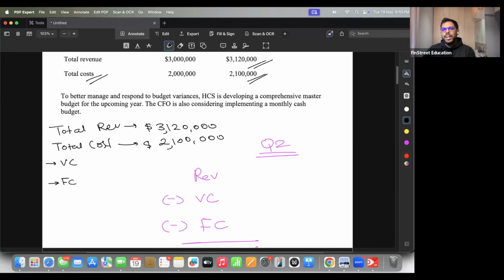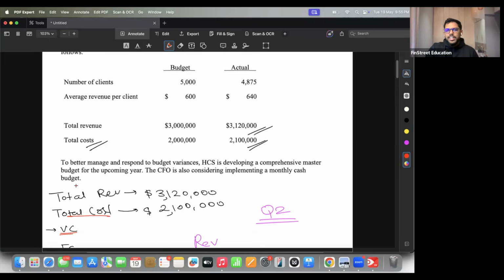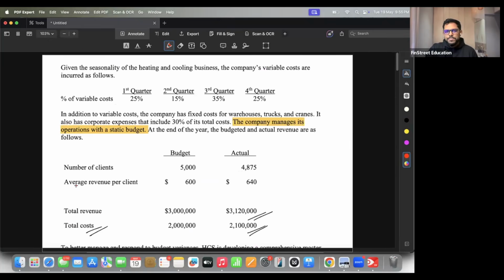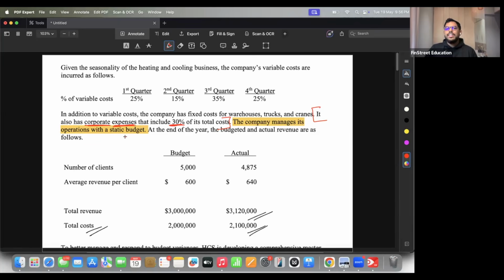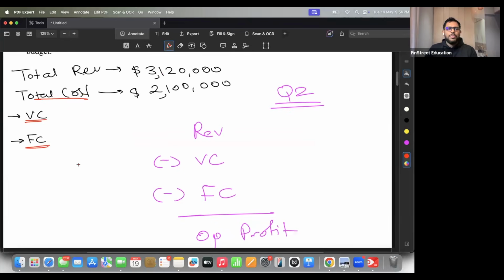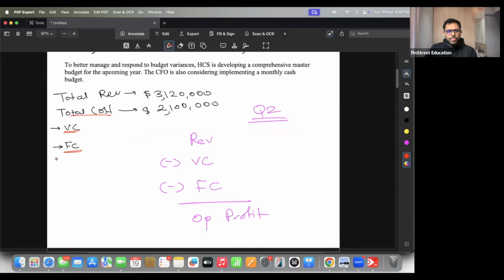Now the first split that we can take over here is: out of this total cost, how much is VC, how much is FC? Guys, is there any other hint given to split this? Can you see this line? What kind of hint is this giving? 30%, 70%. Correct. 30% fixed cost. Yes, exactly. Your corporate expenses are basically your fixed costs, and this is given as 30% of total. So can you tell me what is 30% of this total cost? 630,000. Okay, this will come out to be 630,000.